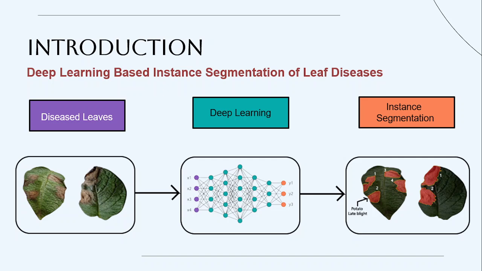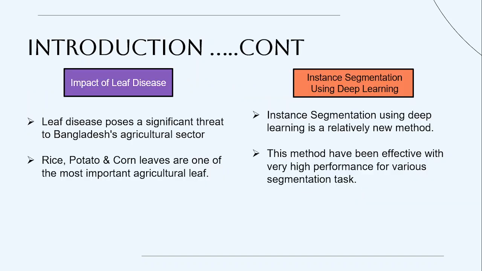That segmentation model will not only classify the disease that a particular leaf has, but it also classifies the pixels. Each pixel belongs to a particular disease. That is the whole concept of the thesis.